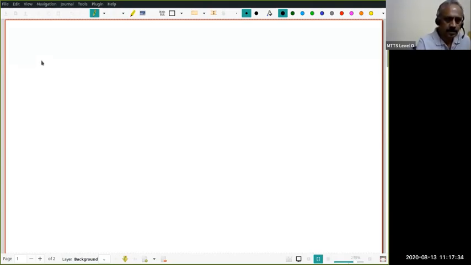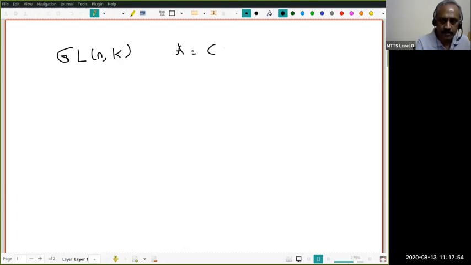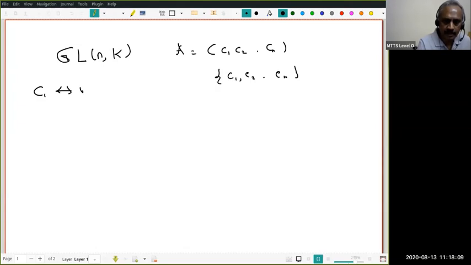Now, the gist of what I said can be understood in a slightly different way. If you take GLnK, or GLmK, whatever it is, the n cross n invertible matrices over K, and write A as the first column C1, second column C2, up to the nth column Cn, notice that each Ci will correspond to a vector Vi.